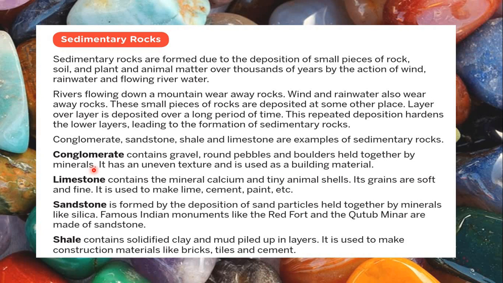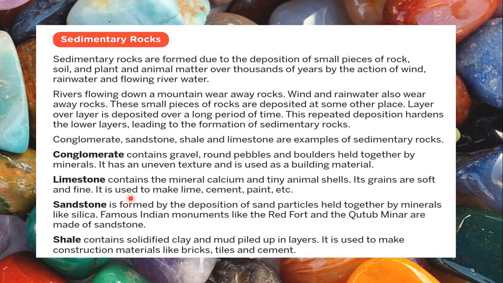When they settle down somewhere, obviously some mud, some minerals, everything gets accumulated together, and then you have pressure on the top. So what happens? They all harden together to make the rock, but everything gets trapped over there. So it has an uneven texture and it is used as a building material. I'll show you the examples, then it will become clear better how it looks.